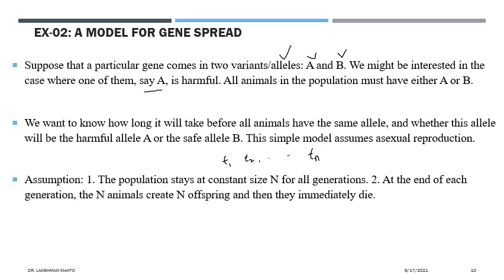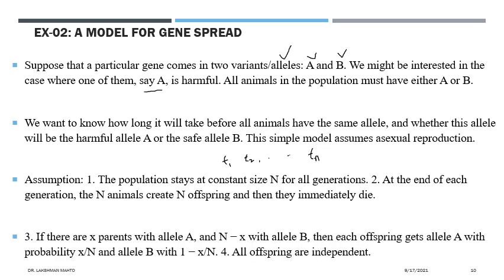The next assumption says that at the end of each generation an animal creates an offspring, and after creating the offspring that animal immediately dies, so that it does not alter the population. This safeguards the first assumption.